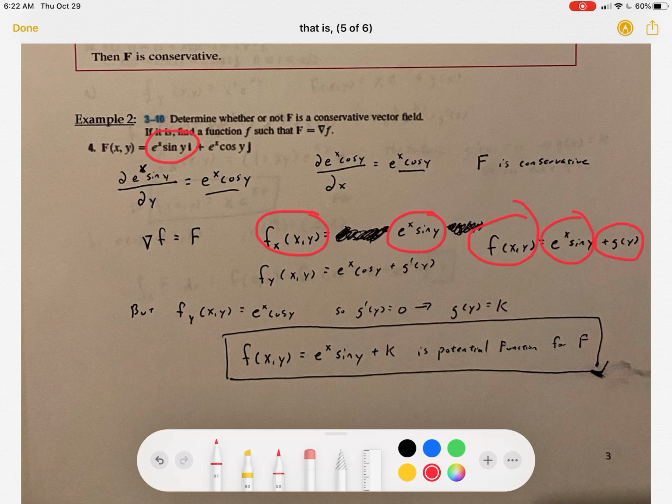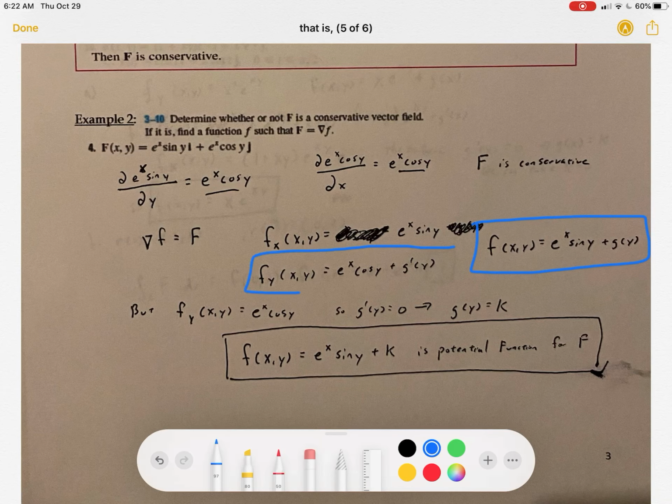So plus g of y. Now, I'm going to take the derivative of the function that I just got with respect to y. So our partial derivative of our function with respect to y is equal to e to the x cosine y plus g prime of y.